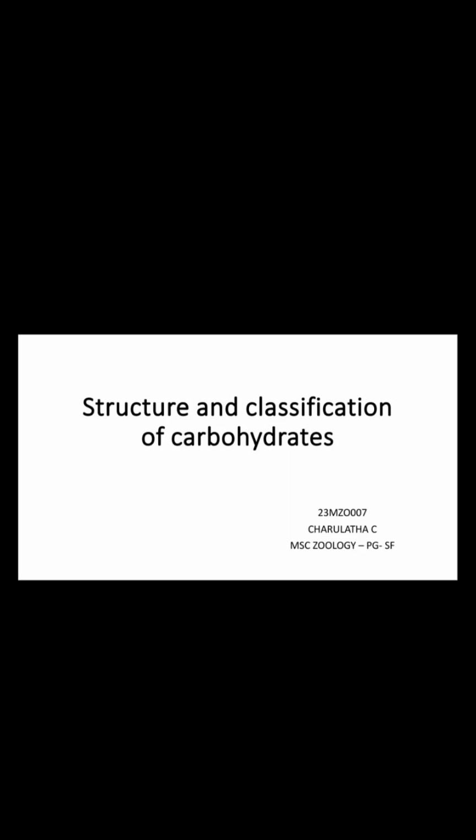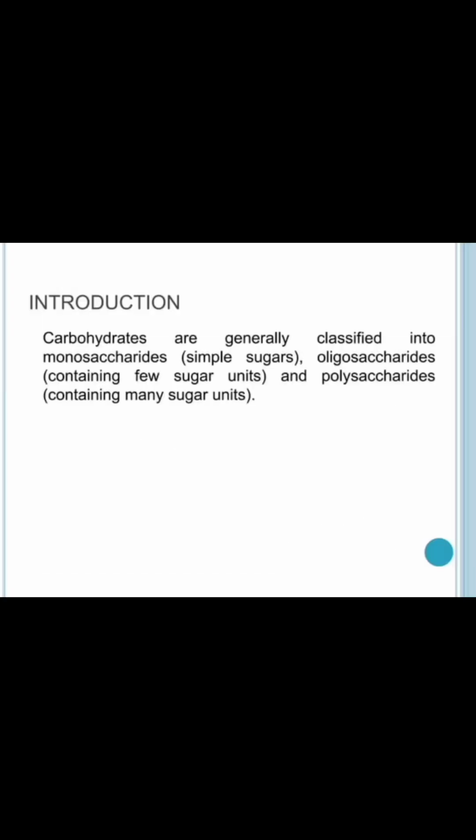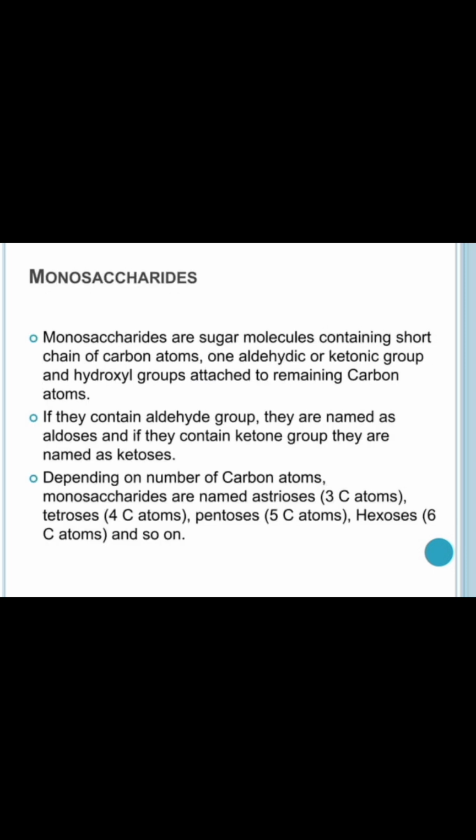My topic is structure and classification of carbohydrates. Carbohydrates are generally classified into monosaccharides, oligosaccharides, and polysaccharides. Monosaccharides means simple sugars, oligosaccharides means containing a few sugar units, and polysaccharides means containing many sugar units. So, depending upon the number of sugar units present in each group, carbohydrates are classified into three different divisions.